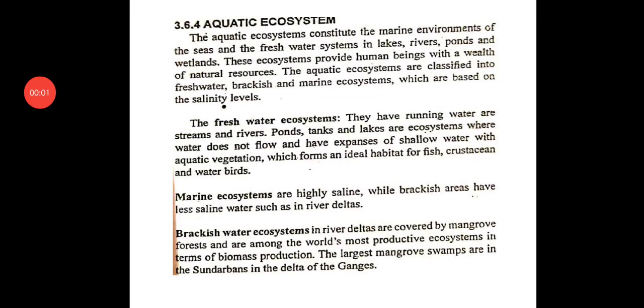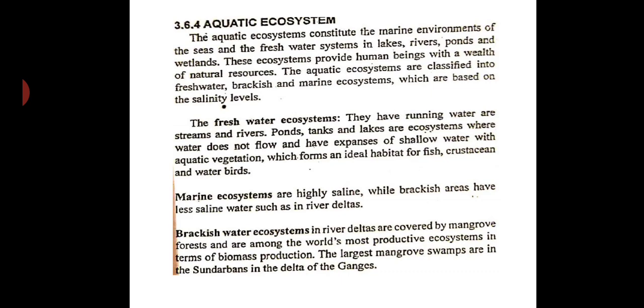The last topic of discussion in module 3 of energy and environment subject is the aquatic ecosystem. Aquatic ecosystem constitutes the marine environments of the seas and the freshwater systems in lakes, rivers, ponds and wetlands. These ecosystems provide human beings with a wealth of natural resources. The aquatic ecosystems are classified into freshwater, brackish and marine ecosystems, which are based on the salinity levels.